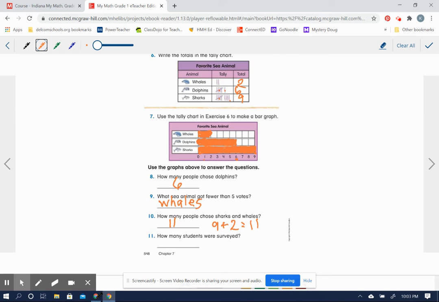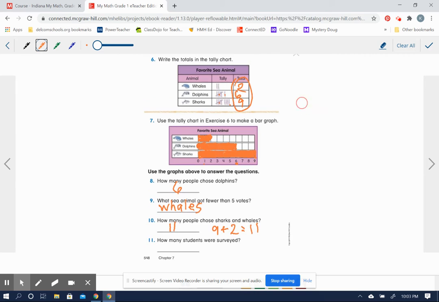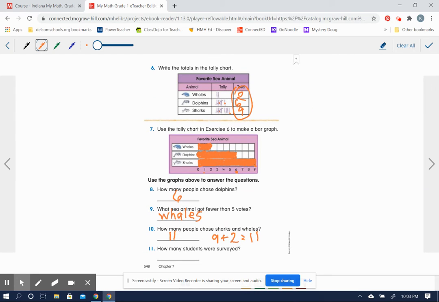That means we can either add up all of these numbers here, or we can, well, we can't really count the boxes because we kind of covered them up. So we already know that there were 11 sharks and whales. So let's count them from 11: 12, 13, 14, 15, 16, 17. 17 students were surveyed in all.